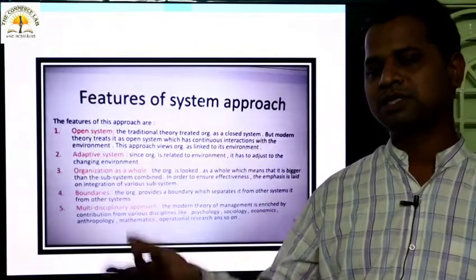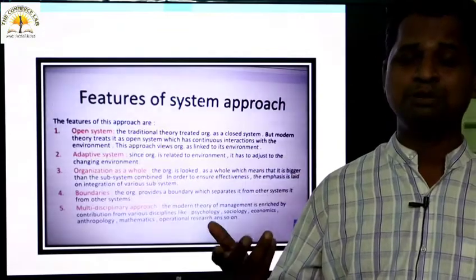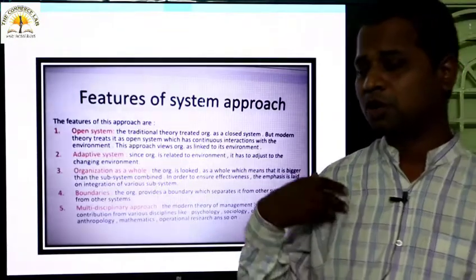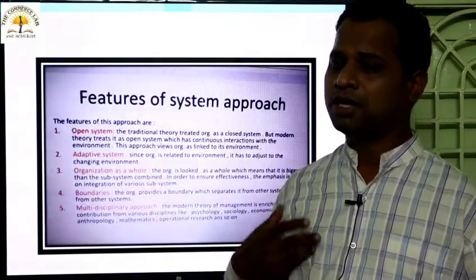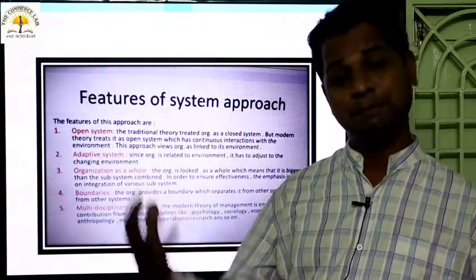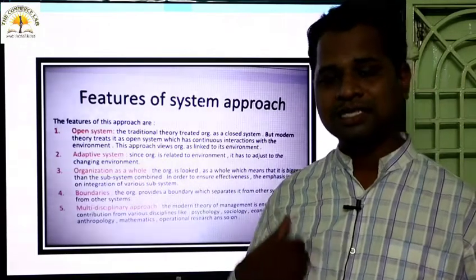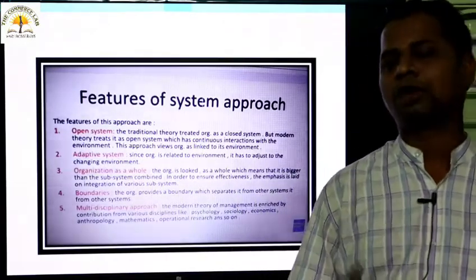They have to interact with the supplier, they have to interact with the banker, they have to interact with the investors, they have to interact with the government authorities. They are impacted by the economic environment, and there is certain impact on those organizations.